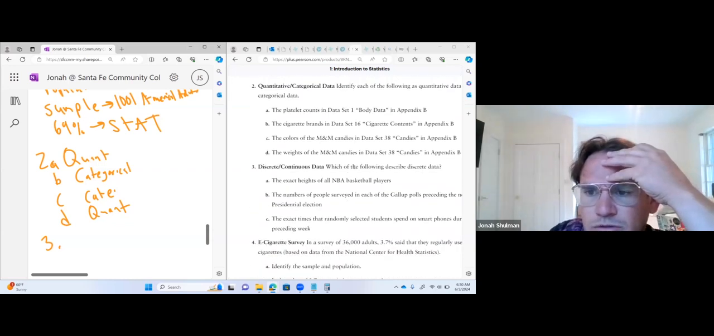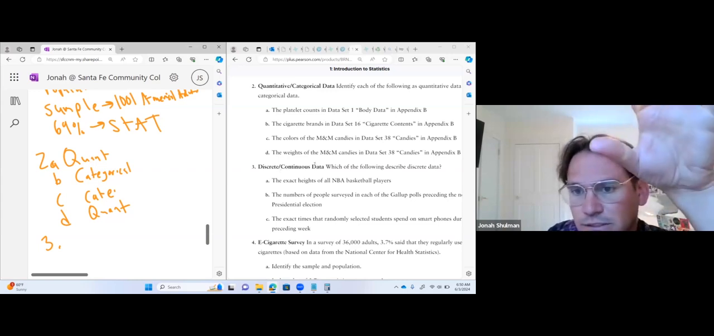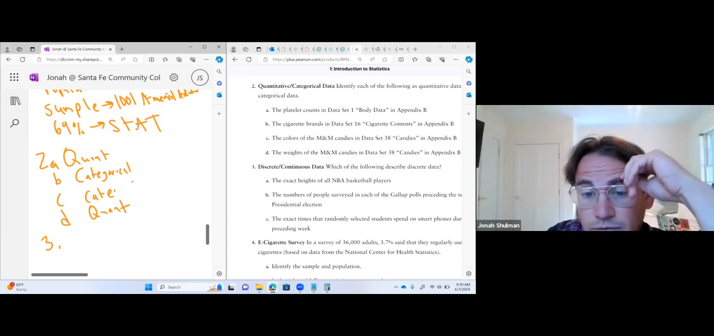Which of the following describes the discrete data set? Discrete and continuous. Discrete means you can count it, right? It's just an amount of something. Continuous is like the heights of all the basketball players. Oh, this is where it gets confusing.